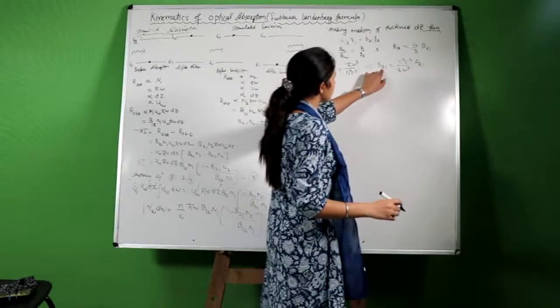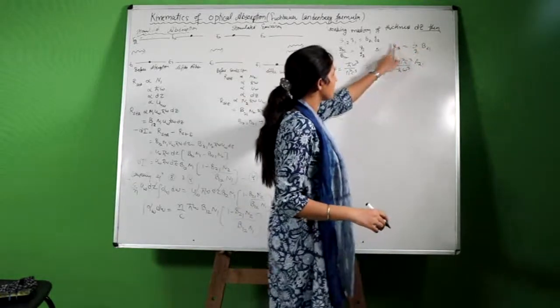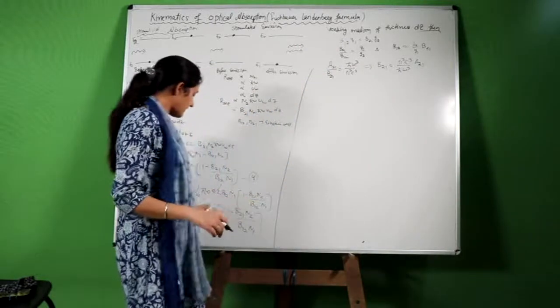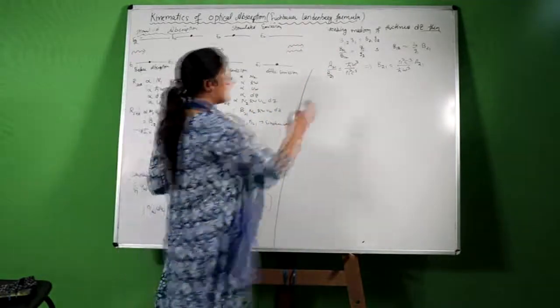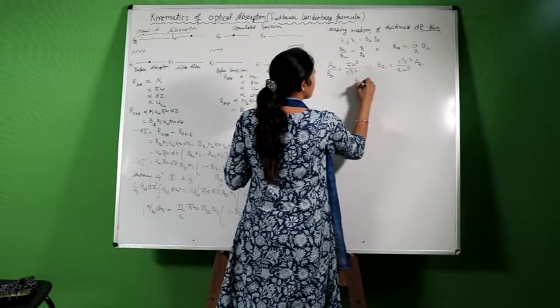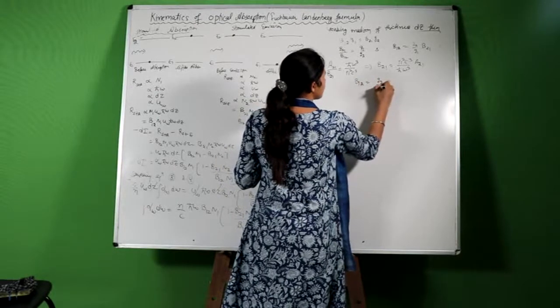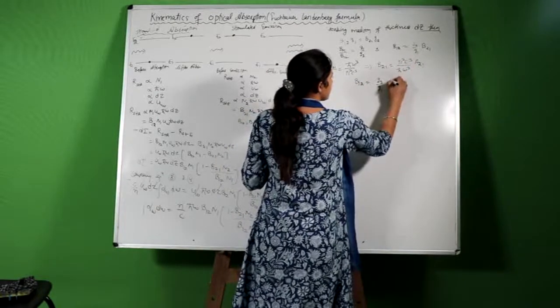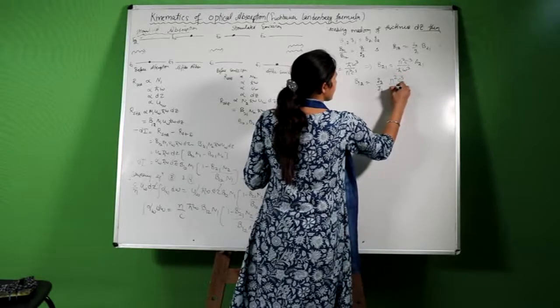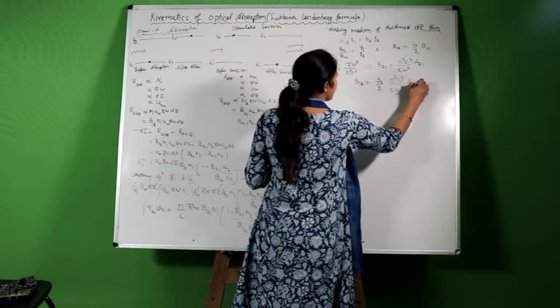Now we will substitute this value here and we will get B12, which is G2 upon G1 times pi square c cube upon h cut omega cube A21.